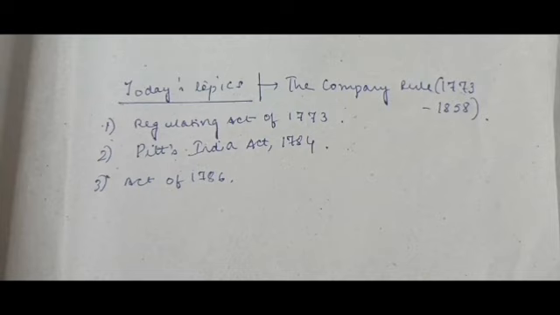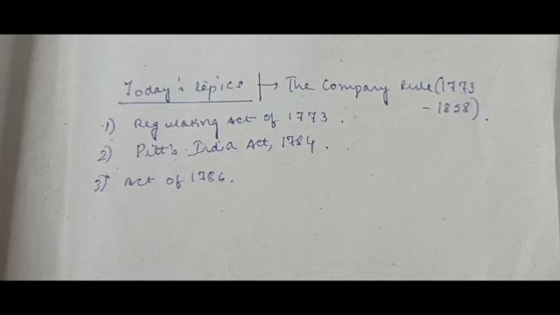So I think this is clear that the company ruled from 1773 to 1858, while the British Crown ruled from 1858 to 1947.